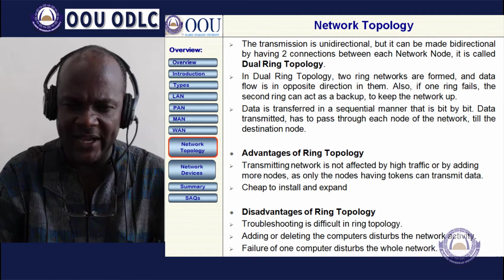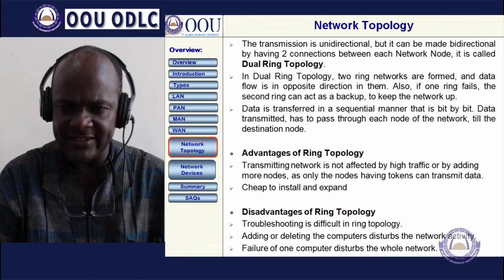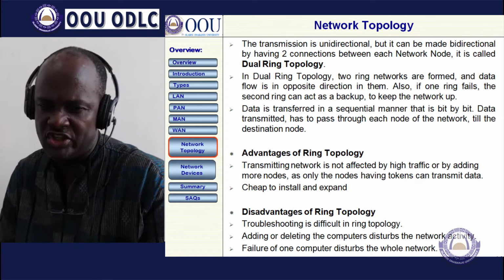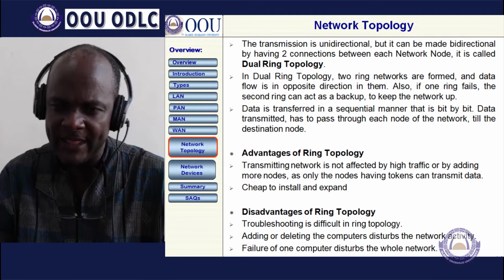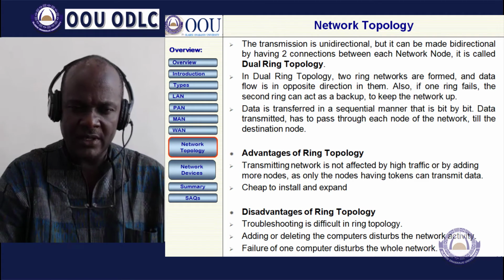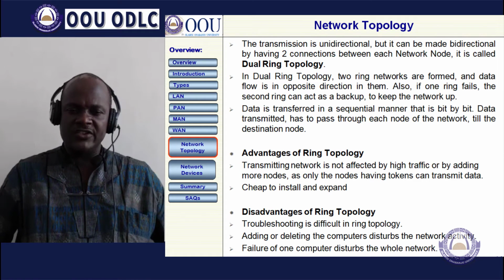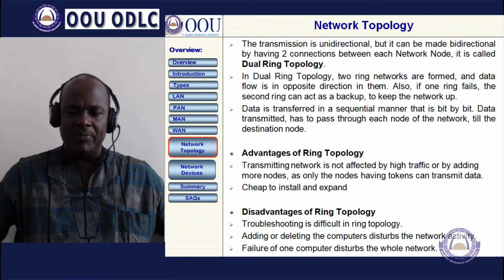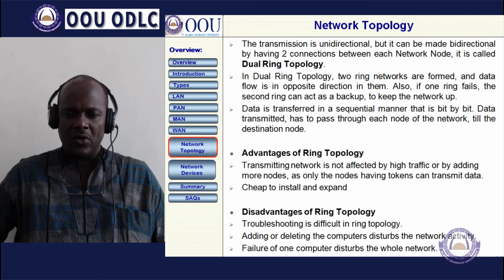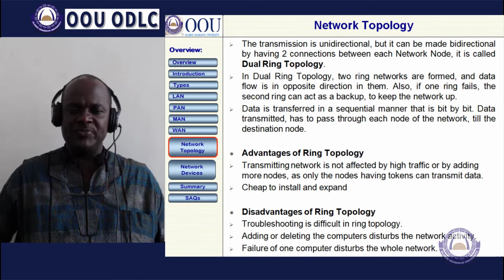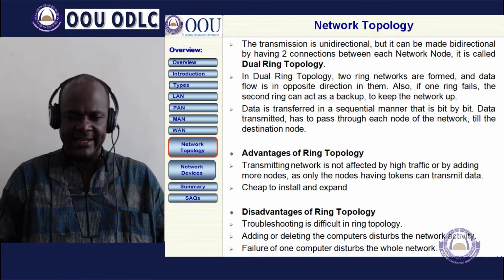Data is transferred in a sequential manner, that is, bit by bit. Data transmitted has to pass through each node of the network to the destination node. Advantages of the ring topology: the transmitting network is not affected by high traffic or by adding more nodes, as only the nodes having tokens can transmit. It is also cheap to install and expand.